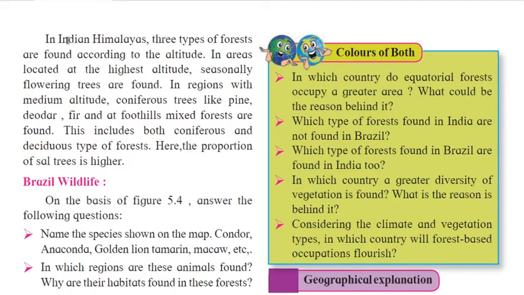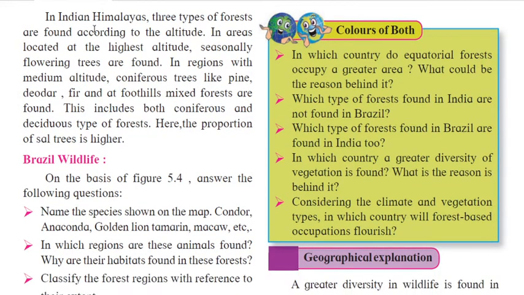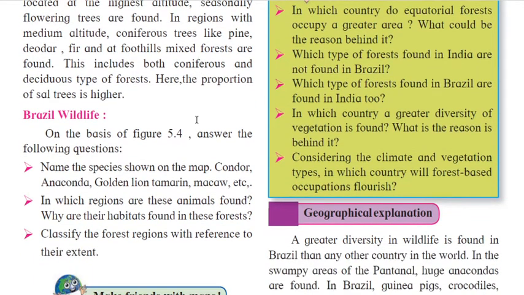Now in the Indian Himalayas, three types of forests are found according to the altitude. In areas located at the highest altitude, alpine trees are found. In regions with medium altitude, coniferous trees like pine, deodar, fir and foothills mixed forests are found. This includes both coniferous and deciduous types of forest. Here the proportion of sal trees is higher.